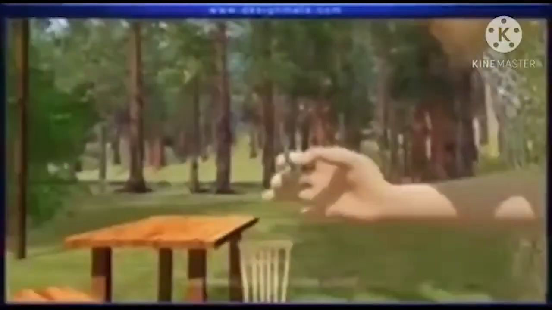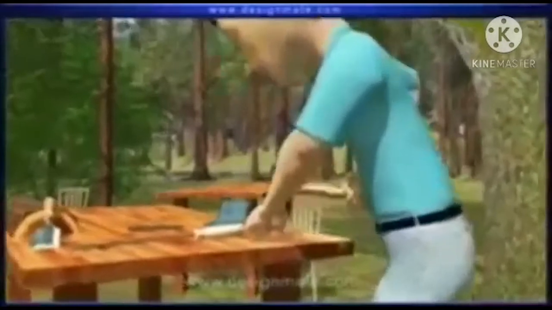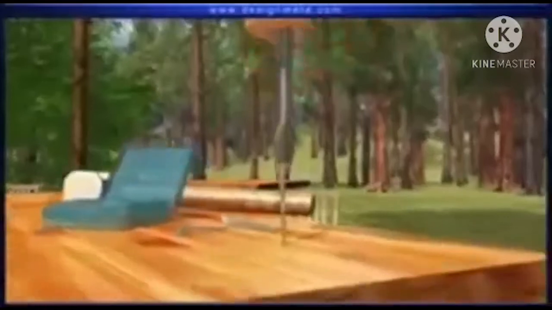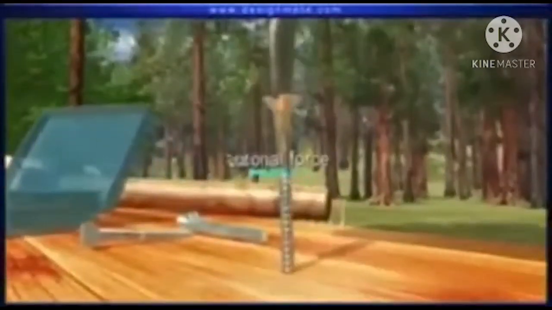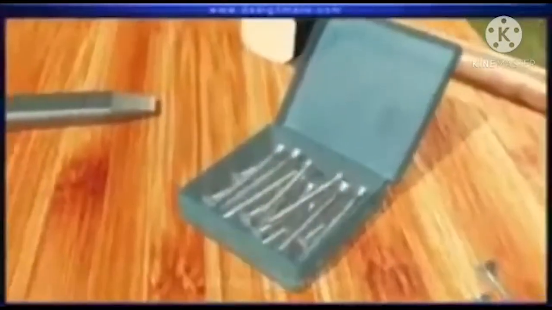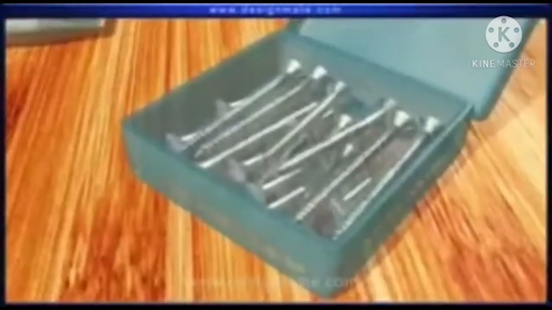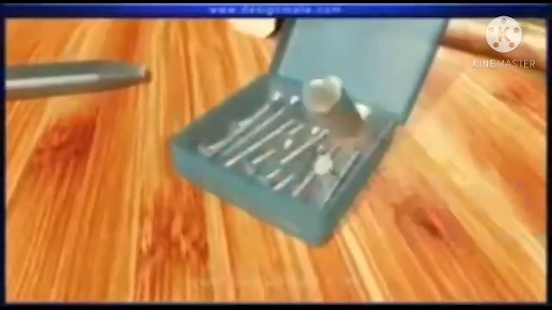A screw is an inclined plane wrapped around a rod, cylinder or pole. Got it, my dear children? See how he is going to tie that. Screws are commonly used to hold things together. This is why carpenters prefer using screws to nails. Screws are commonly used in revolving chairs and screw jacks. Got it, my dear children? Have you understood about the screw?